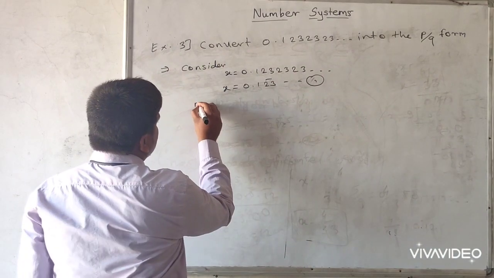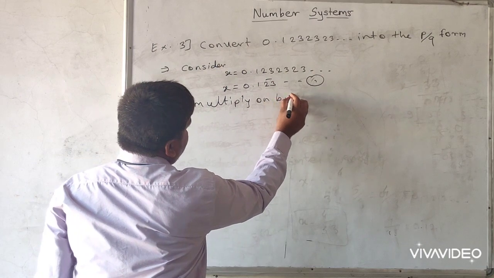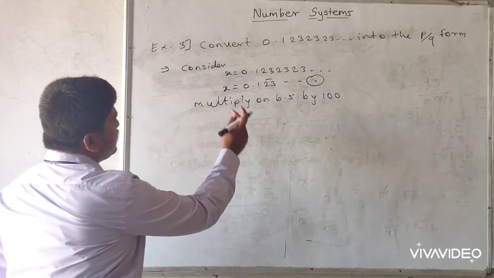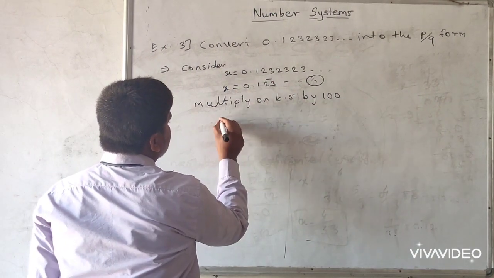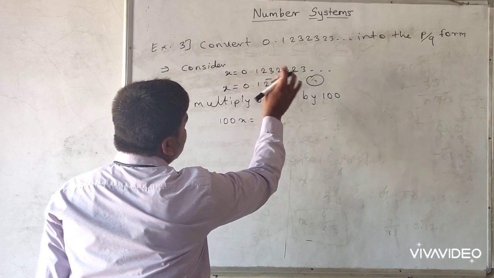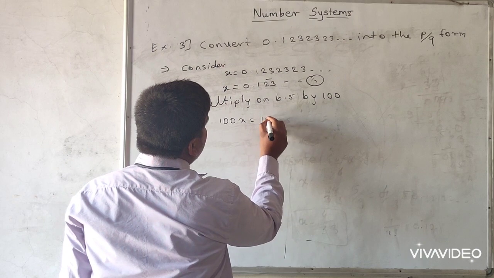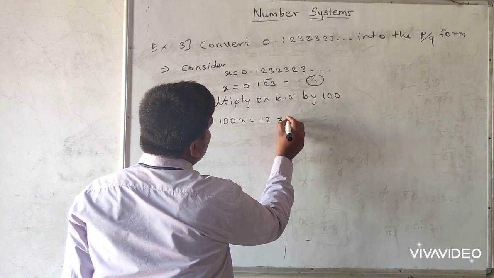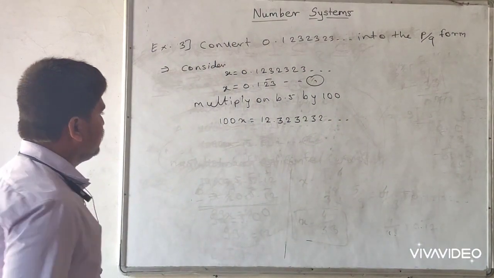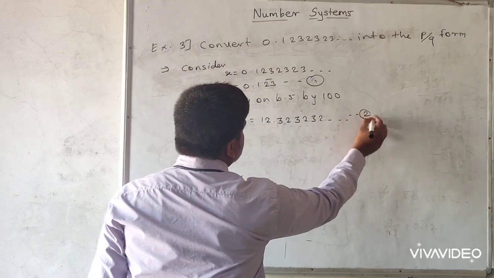So 100x is equal to 100 into 0.12323 and so on. We get 12.3232 like that. This is equation number 2.